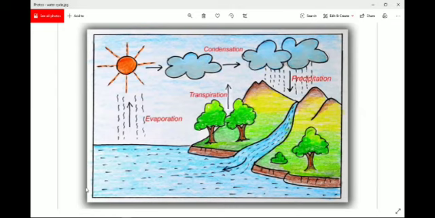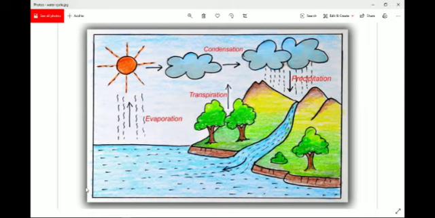In class 6, you have already learned about the water cycle. The continuous circulation of water from the earth to the atmosphere and back again to the earth is called the water cycle. So this is the definition of the water cycle. It's given in your book, on the second page of the chapter. You will see at the bottom, the last line in the last paragraph, you can see the definition. You need to underline that. The continuous circulation of water from the earth to the atmosphere and back again to the earth is called the water cycle. Now, how does it happen?